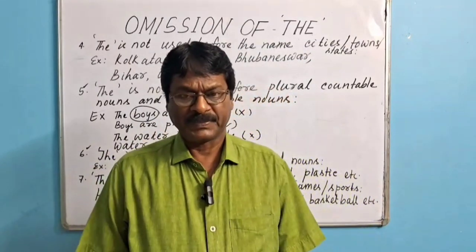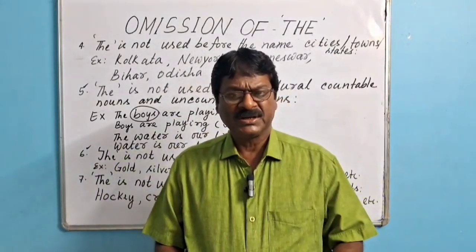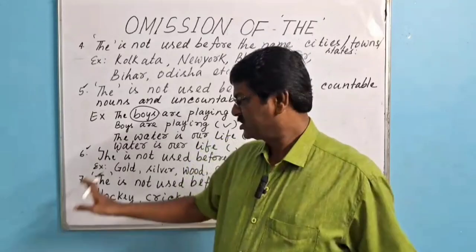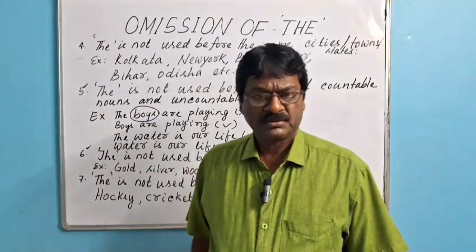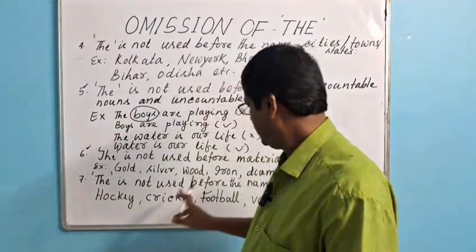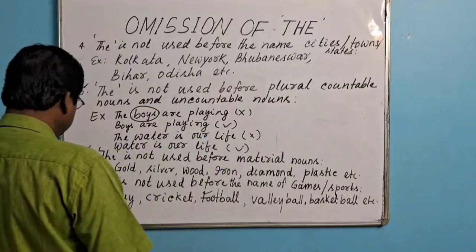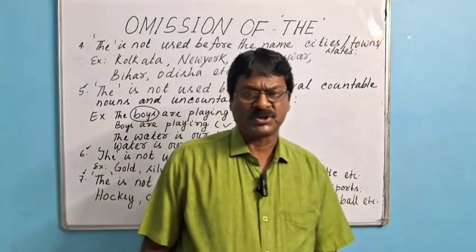We can't say "the silver is very cheap." We can say the sentence like this: "Silver is cheaper than gold." This is the correct sentence. Then we shall go for point number 7. The is not used before the name of games and sports.